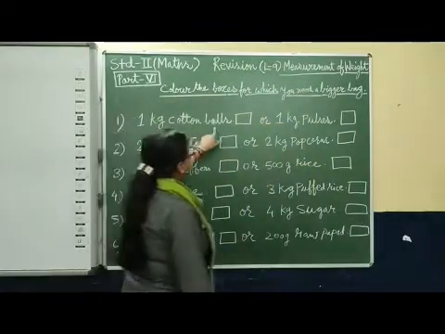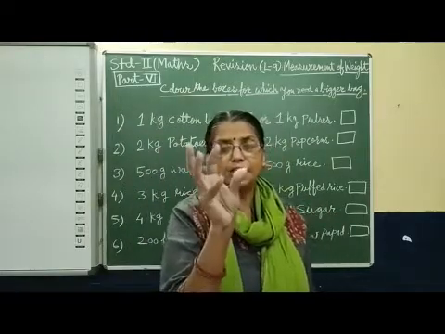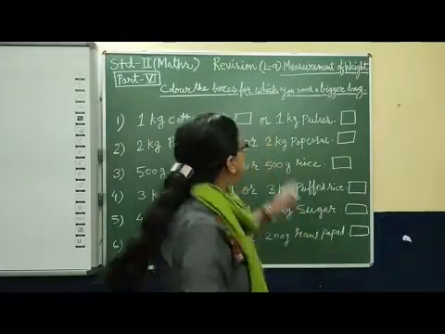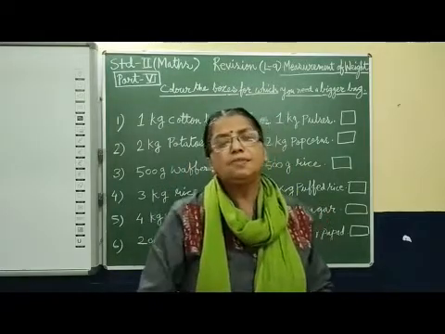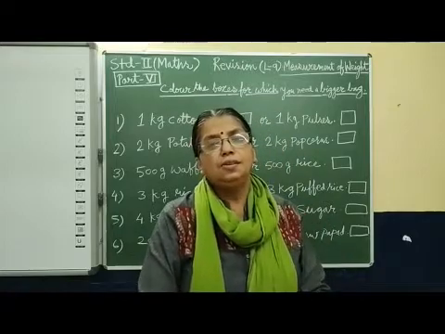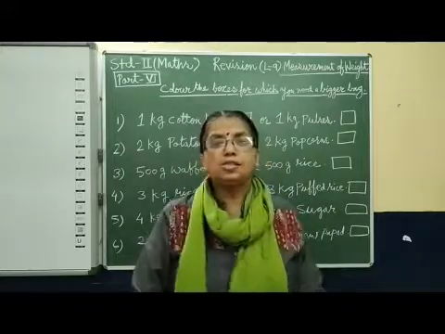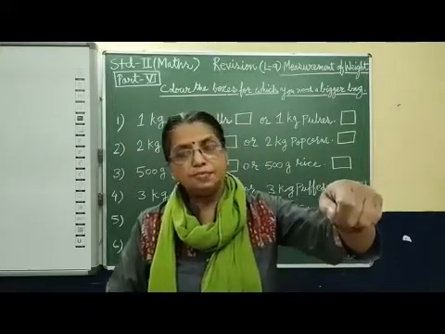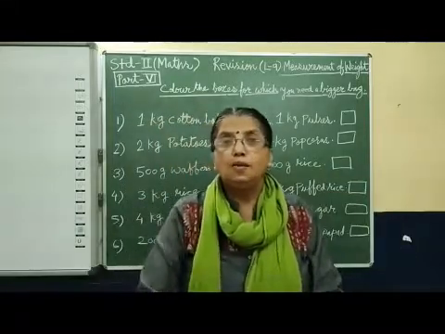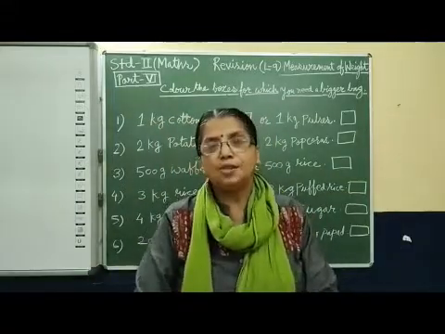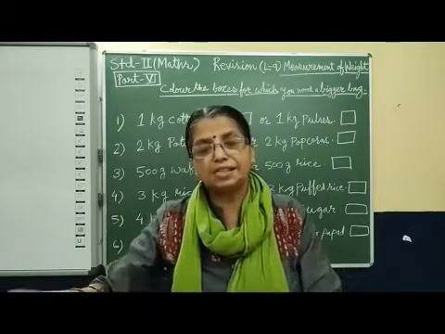1 kg cotton balls. You have seen cotton balls, no? In the cotton plants, cotton balls are there, white color. Or 1 kg pulses. Pulses, mama is cooking as a food. So if you take 1 kg of cotton balls in one bag and 1 kg of pulses in another bag, which one will take small space? Pulses, no?